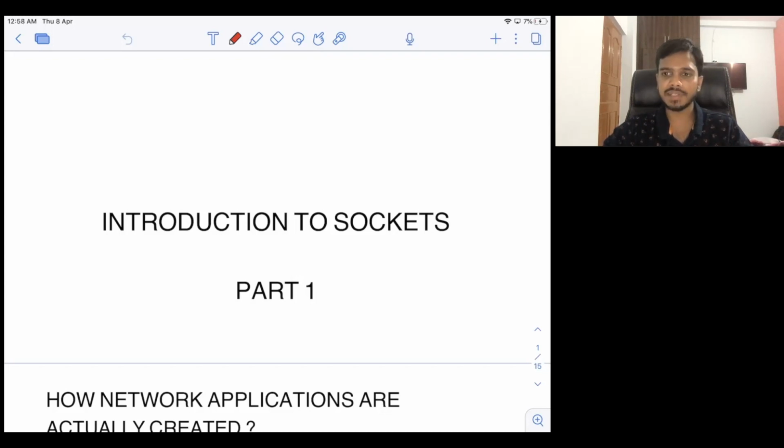Before this, I have covered the TCP/IP model and all the layers that are there in it. You have the application layer, the transport layer, the network layer, and the data link layer. I have covered an introduction of all of these in my previous videos. Plus I have covered all the protocols that are there in the application layer, like the HTTP protocol, the SMTP protocol, then we have the TLS protocol, then we also have services like DNS, which are there in the application layer. I have covered all of this in those 20 videos.